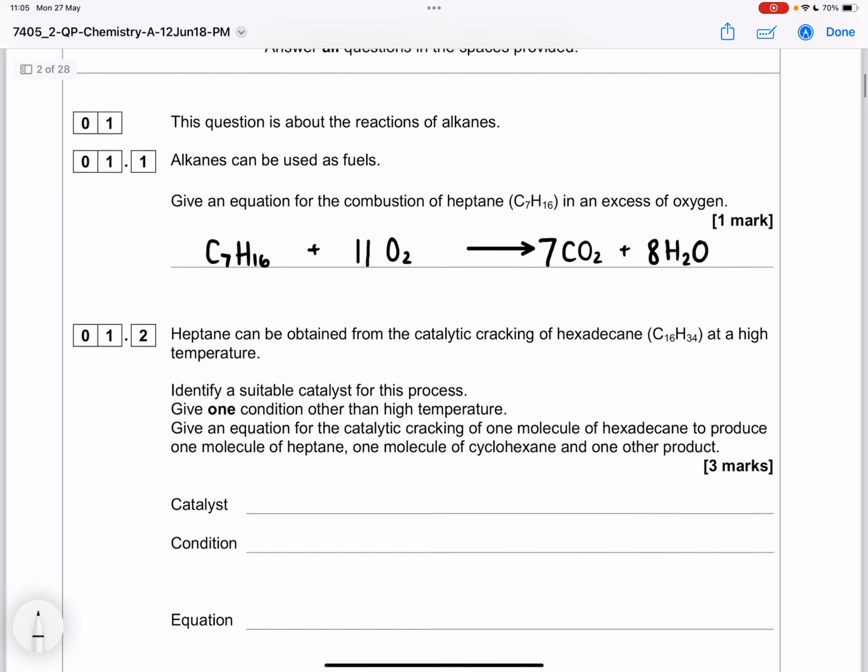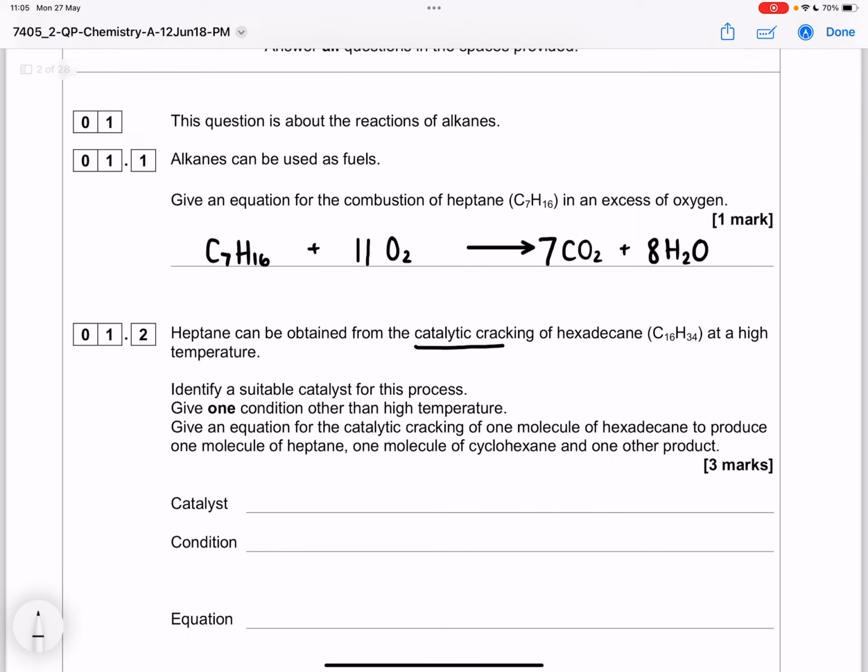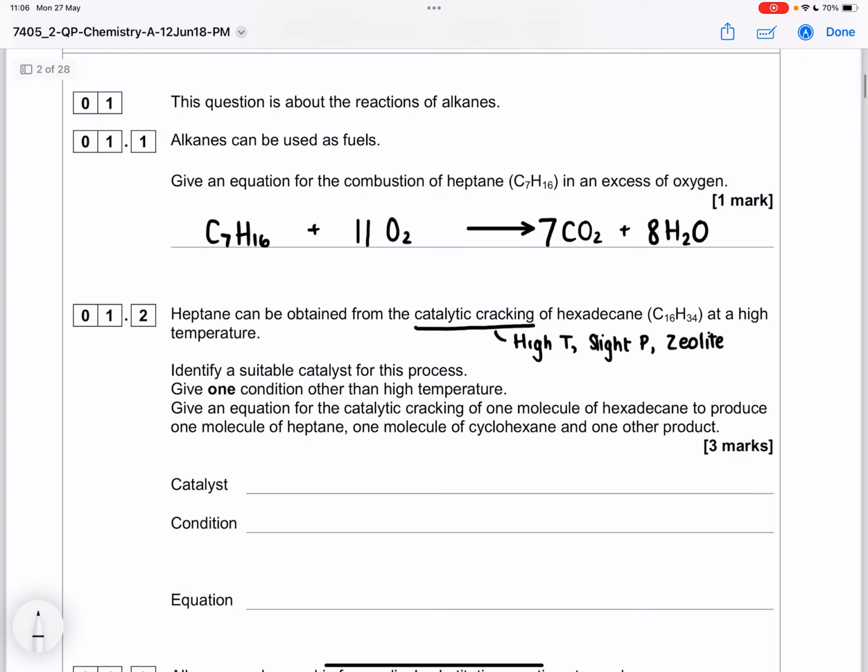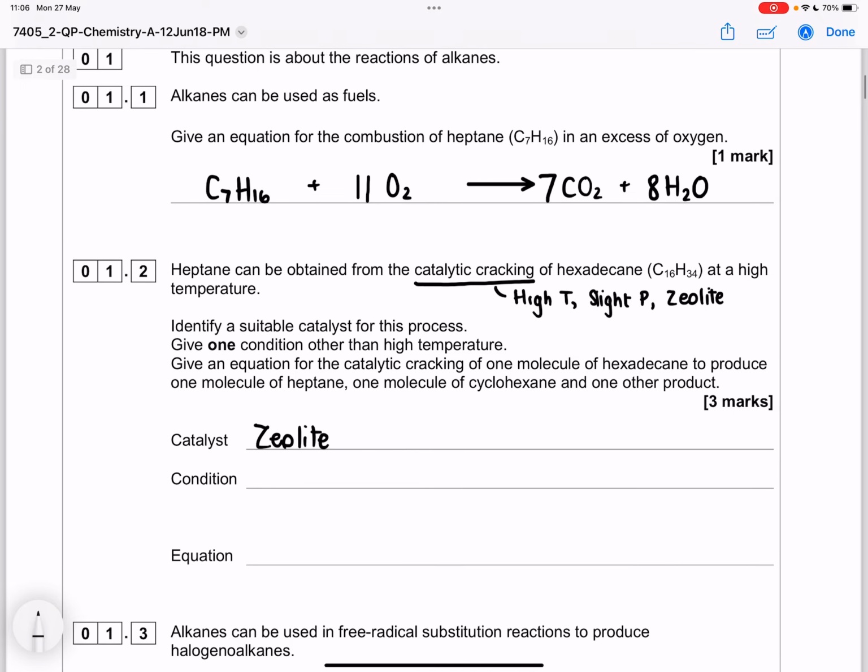Then it says heptane can be obtained from the catalytic cracking. So we need to remember about catalytic cracking. It's a high temperature, slight pressure, zeolite: high, slight, zeolite. If you can remember that little rhyme, it'll help you remember catalytic cracking. And we're doing it of hexadecane at high temperature. Identify a suitable catalyst. The catalyst is the zeolite. Give one condition other than a high temperature, so that's our slight pressure.